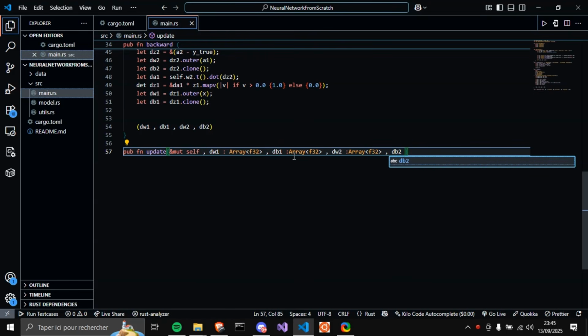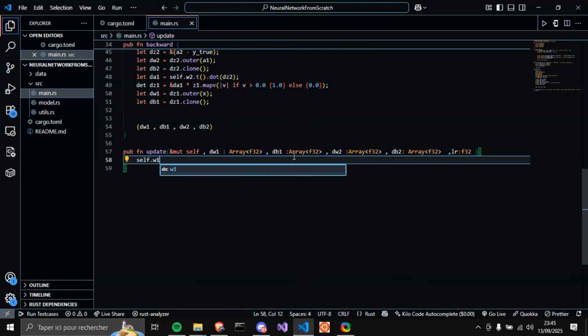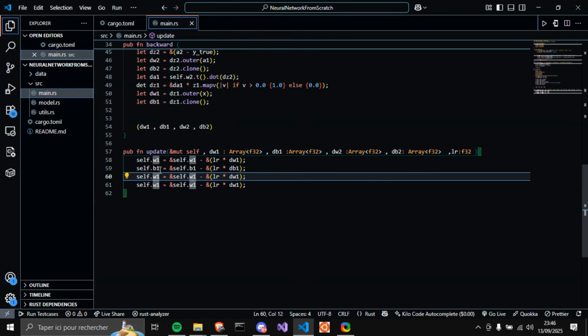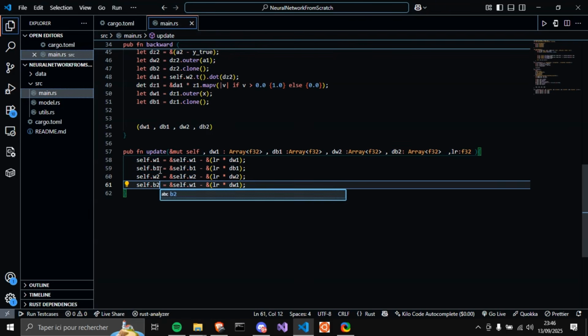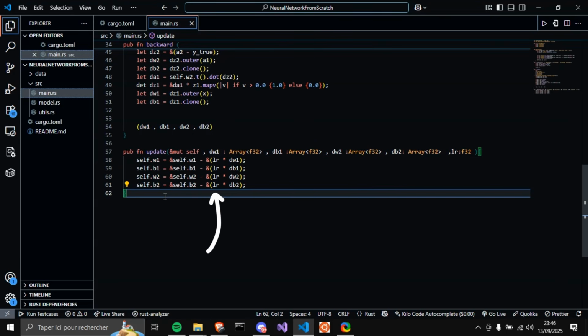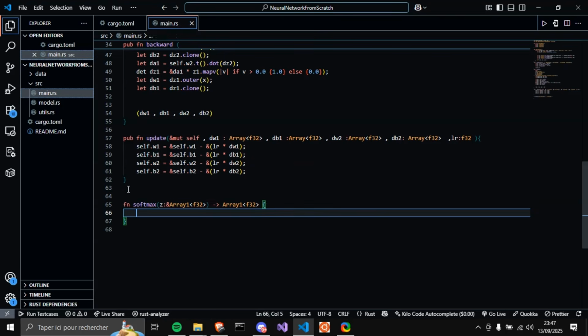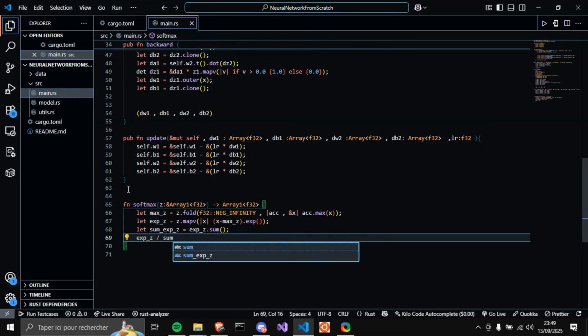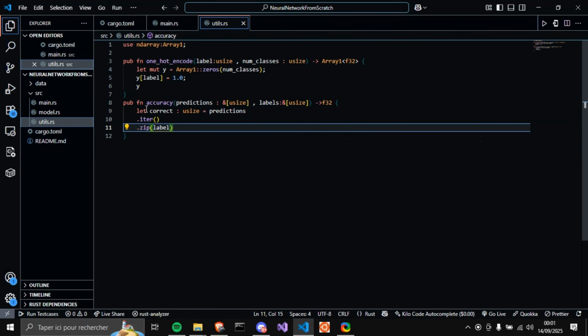Now the update method updates the network parameters in the direction opposed to the gradient. The learning rate, LR, scales the step size. Too large causes divergence, too small will hinder the learning speed. Each parameter is updated as parameter equals parameter minus the learning rate times the gradient, following gradient descent. And finally, we define the softmax function. That's it for our structure and its mathematical operations.